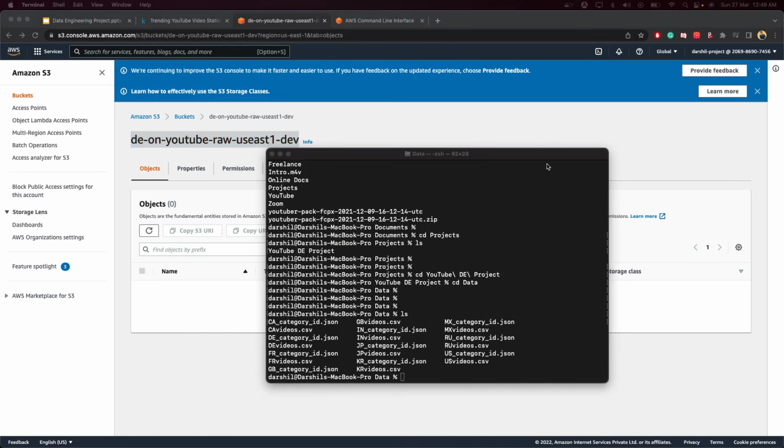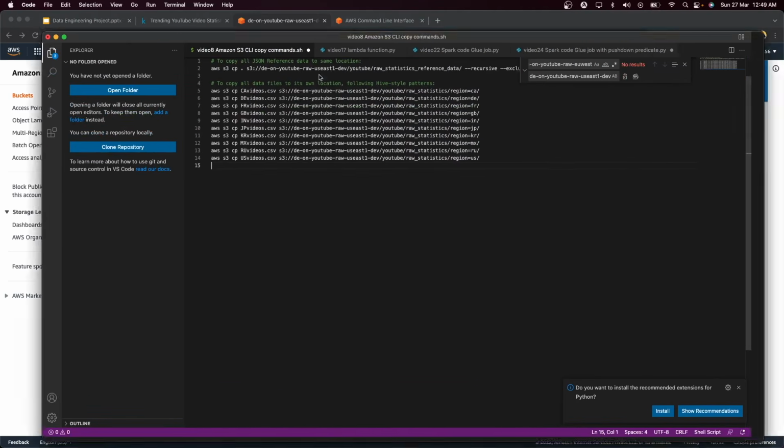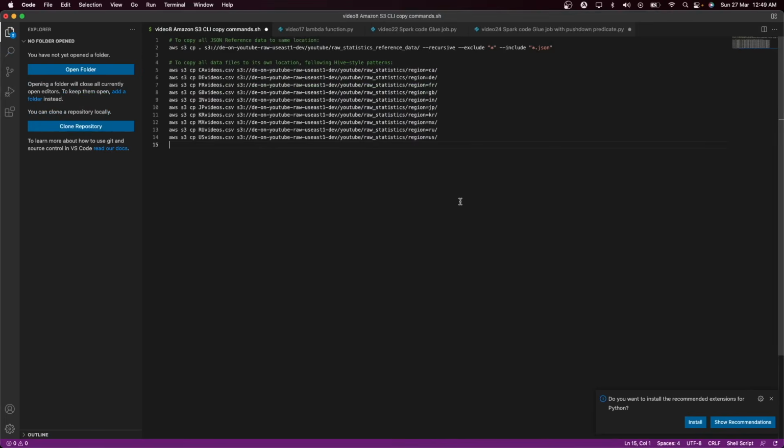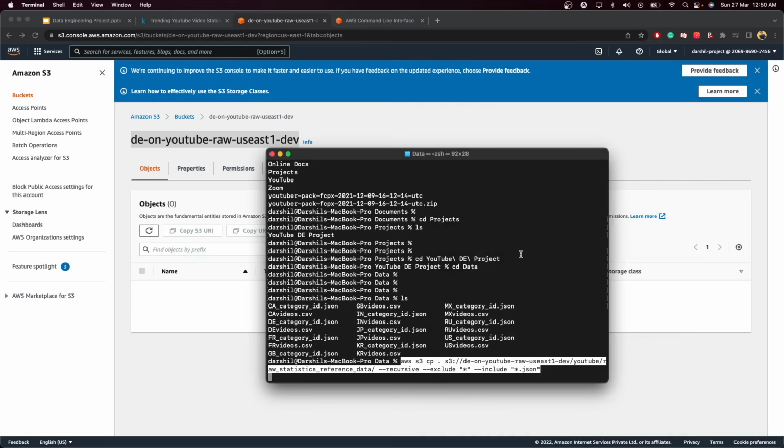So the first command you need to execute is this particular one. I've already written the command over here. I will just show you. Let me zoom in a little bit. Yeah, I will provide the command links. You just have to execute this particular command.